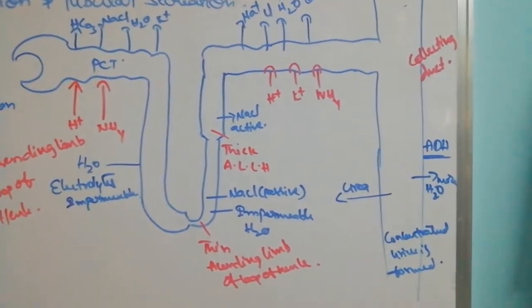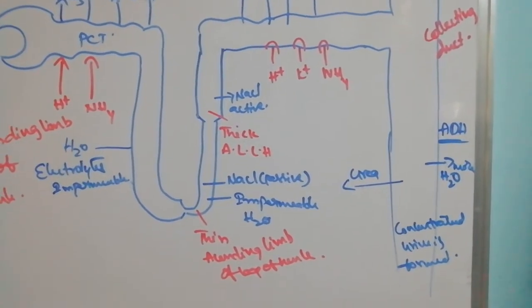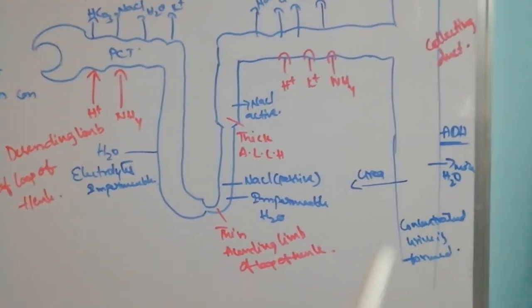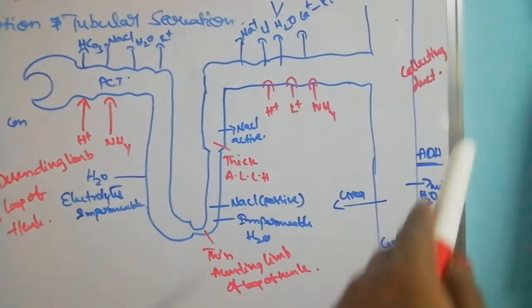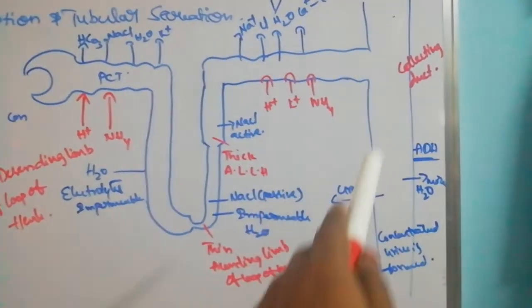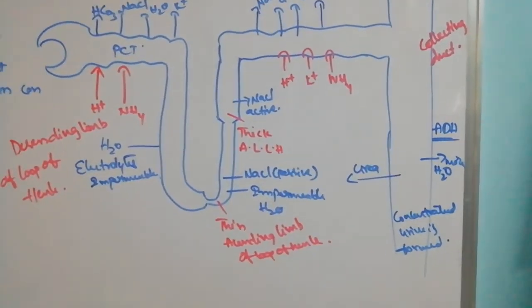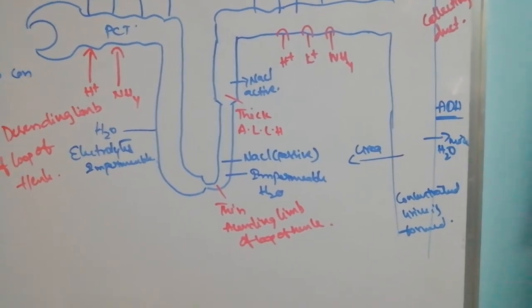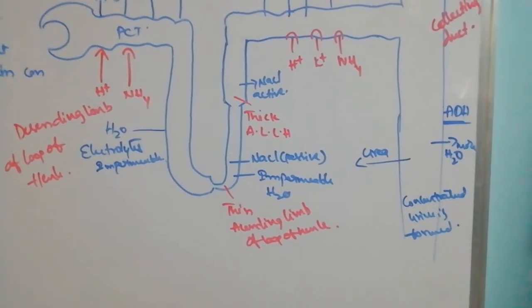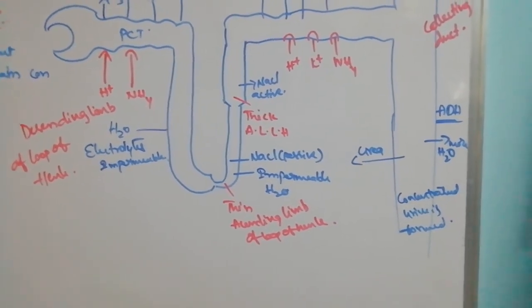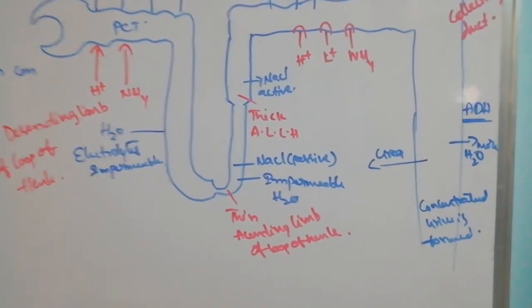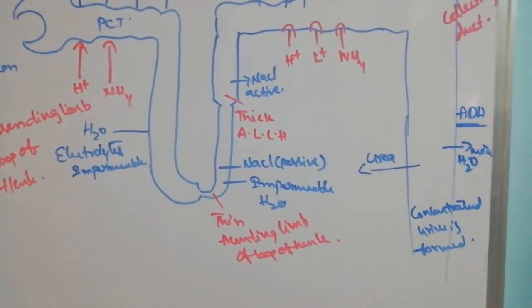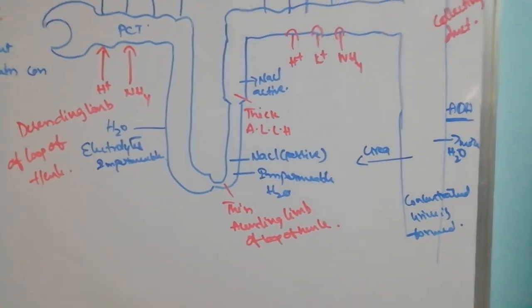But the main difference is that urea is absorbed and moves through the thick ascending limb and collecting duct. It maintains the medullary fluid concentration. To maintain it, urea is absorbed at the collecting ducts.